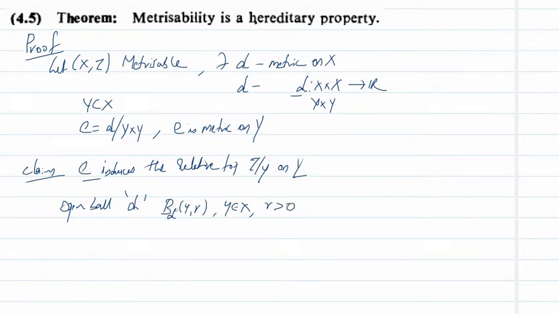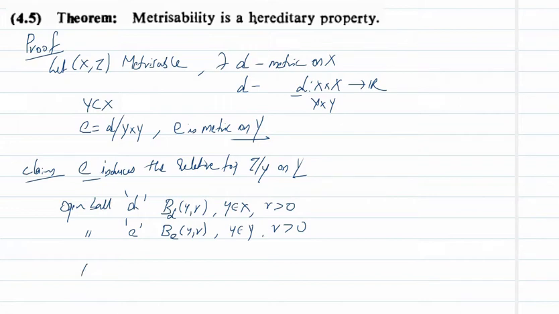The open ball with respect to the metric d. Similarly, the open ball with respect to the metric e we are going to denote by B_e(y, r), where y belongs to Y, because e is a metric on Y, and r greater than 0.